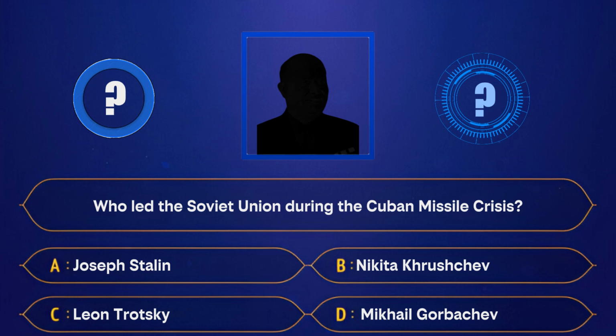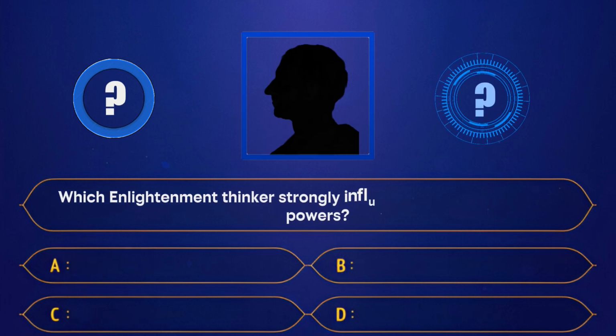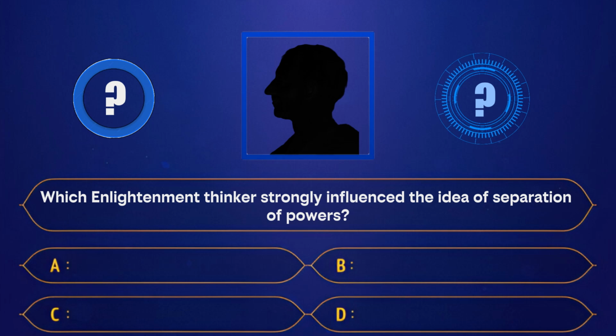A. Joseph Stalin. B. Nikita Khrushchev. C. Leon Trotsky. D. Mikhail Gorbachev. Correct answer, Nikita Khrushchev. Which Enlightenment thinker strongly influenced the idea of separation of powers?